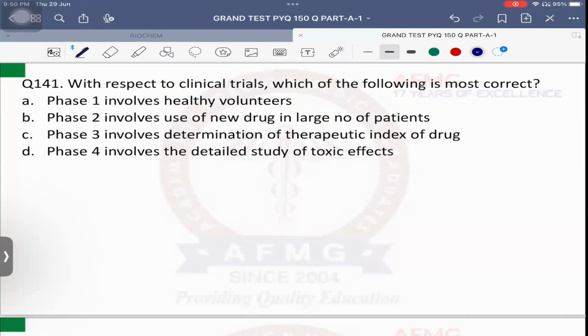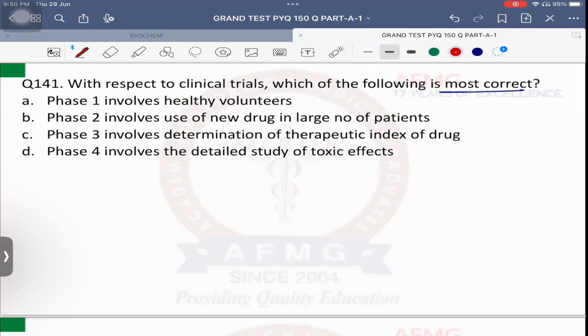Question number 141. With respect to clinical trials, which of the following is most correct? Clinical trials के कितने phase हो चुके हैं अभी? 5. Okay, preclinical trials are carried out on animals, but clinical trials are carried out on humans. 5 phases. Phase 0 is known as micro dosing.